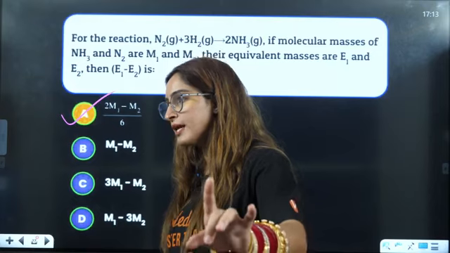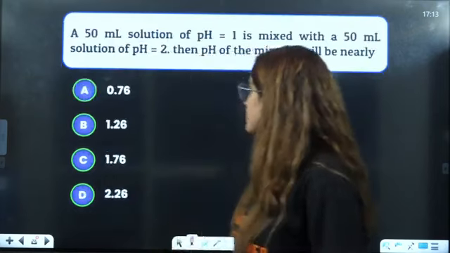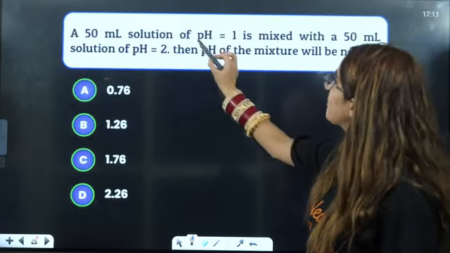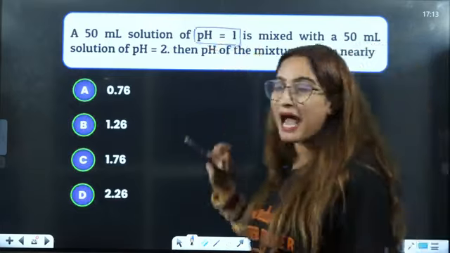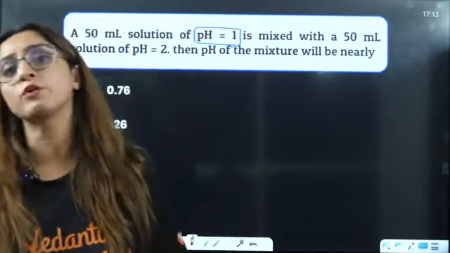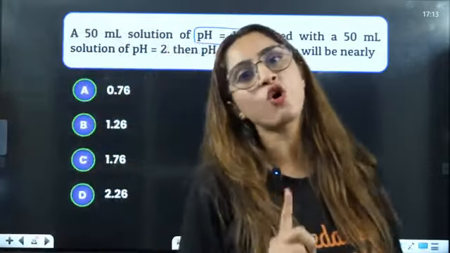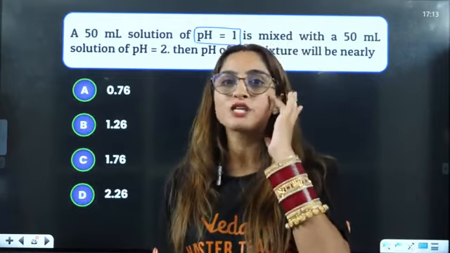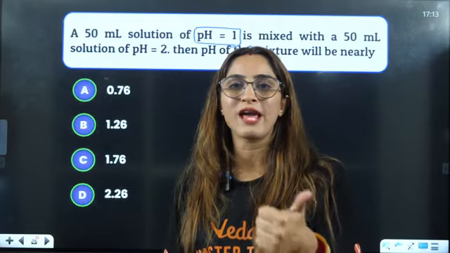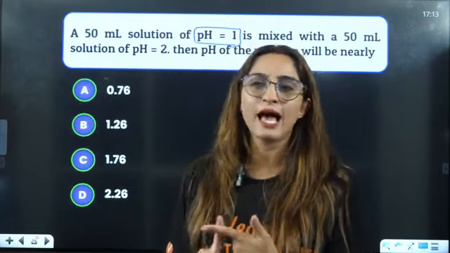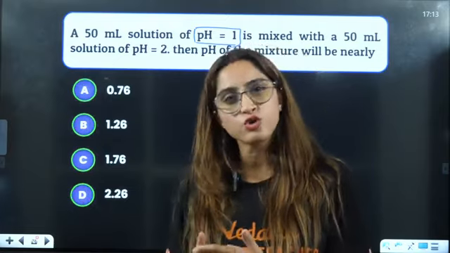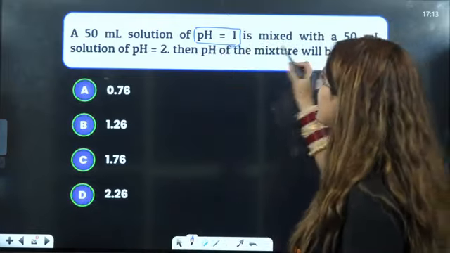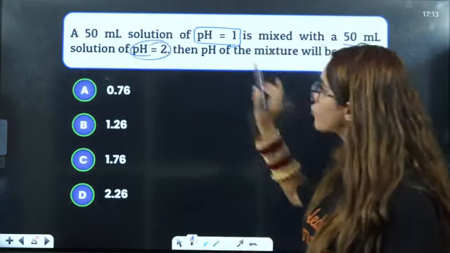Is that clear to everybody? Very, very important question it was. Next is, if 50 milliliter solution of pH... now from ionic equilibrium, either solubility product or pH. For pH also they will not ask a complicated question; either from KSP or they will ask you a direct question from strong acid, strong base, or 2 strong acids or 2 weak bases, right? So it is mixed with 50 milliliter of solution of pH 2. Both are strong only.